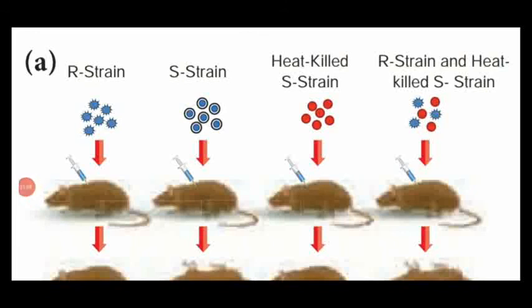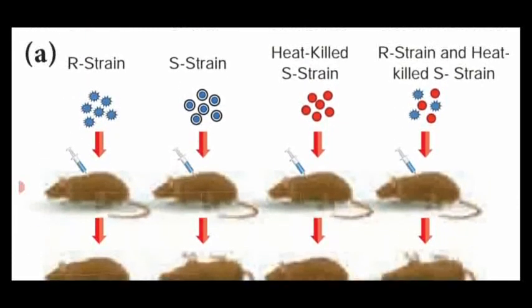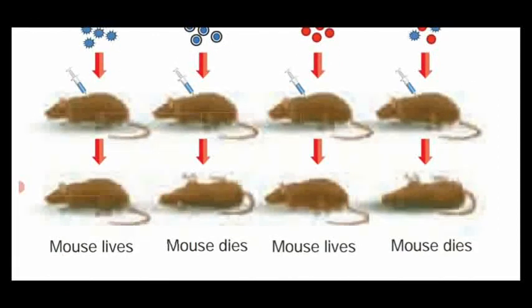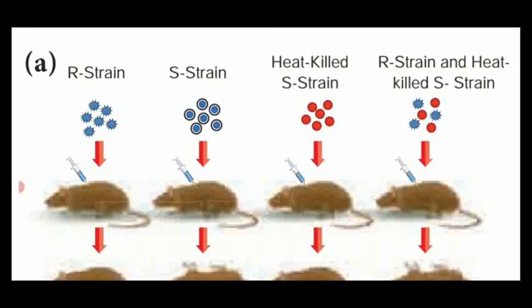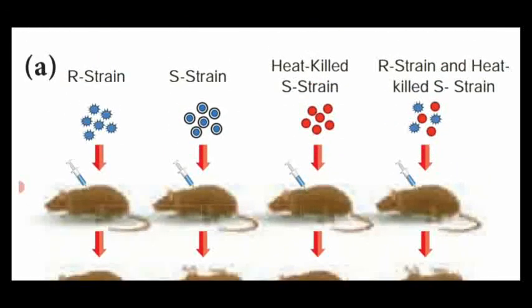Dear students, see the diagram. This is the diagram proving the Frederick Griffith experiment. First, the R strain is avirulent, does not cause disease. Injected into the mouse, it lives. In the second stage, he injected virulent S strain, that is smooth strain. The mouse dies. In the third one, he injected heat-killed S strain. The mouse lives. The last one, he mixed the R strain and heat-killed S strain.